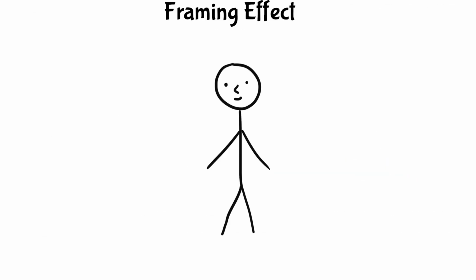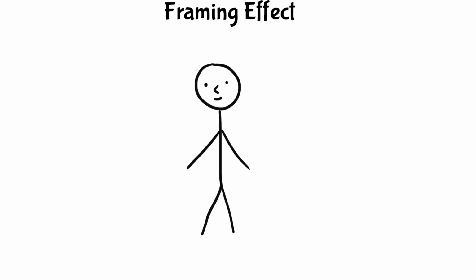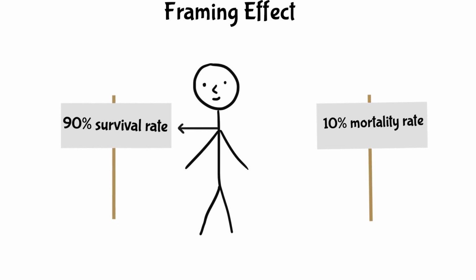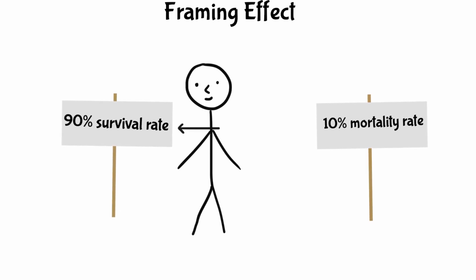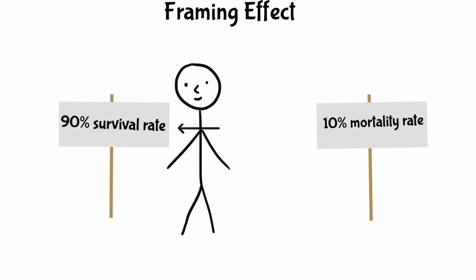Framing Effect. The framing effect occurs when people react differently to a choice depending on how it is presented. For instance, a surgery with a 90% survival rate sounds better than one with a 10% mortality rate. It's all about the perspective.